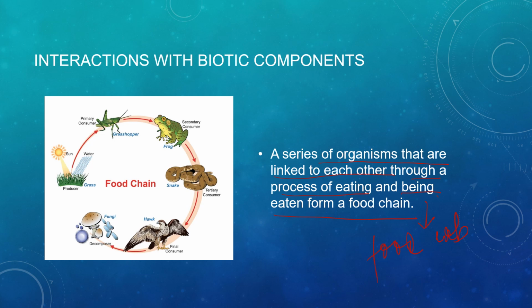See here, we have taken an example of a food chain. The producer is grass. The grasshopper eats the grass, so it is the primary consumer. The frog eats the grasshopper, so it is the secondary consumer.